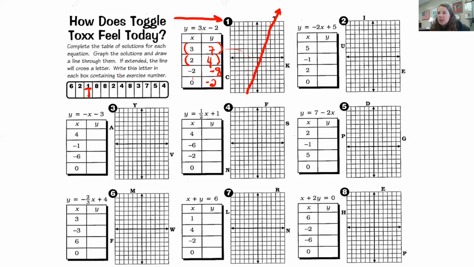So if you end up getting a not straight line, a nonlinear line, then you're not right. Either one of your values here is incorrect, or you graphed it incorrectly. Okay, so I've done the first one with you, so you have to do the other 7 on your own. So when you're done, you will answer my hilarious joke. So that's for Tuesday. Oh, and then you're going to open the text box in that assignment, and you're going to put the answer of the joke, okay?